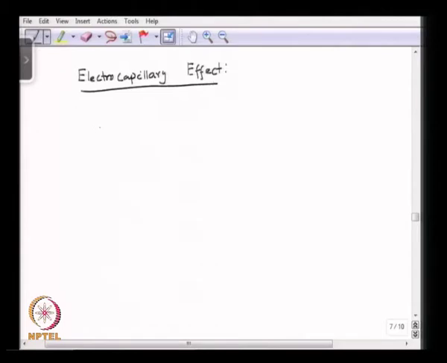Electrocapillary effect is the electrostatic effect at interfaces of different phases.